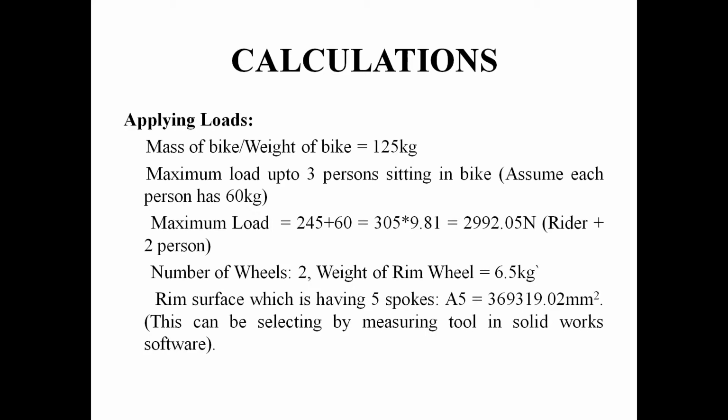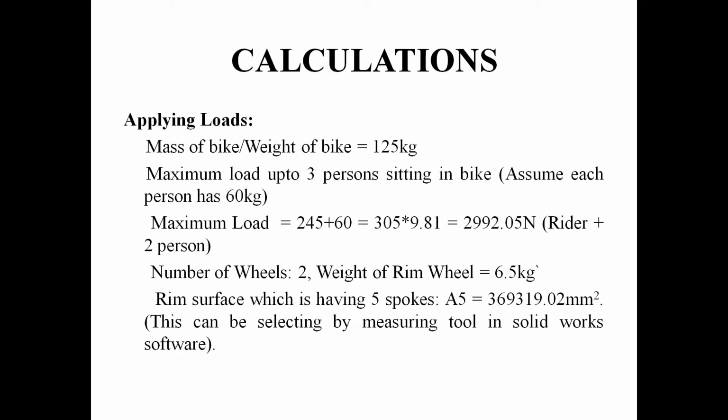Now we are going to discuss the calculation part, and why we are applying the load. We have chosen a commercial vehicle like the Bajaj Platina for this project and the calculation. The weight of the Bajaj Platina bike is 125 kg. In that we have chosen maximum load up to 3 riders sitting on the bike, and we assumed that each person weighs 60 kg. So now we are going to choose the minimum value and maximum value. We are going to choose the values in terms of Newton, and for the minimum value the weight of the bike should be calculated.